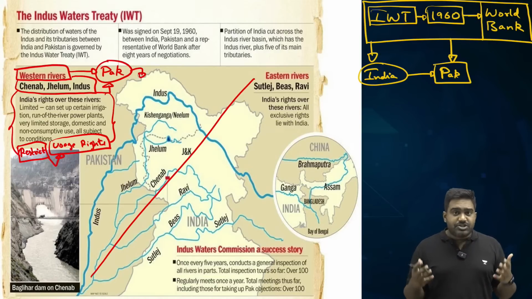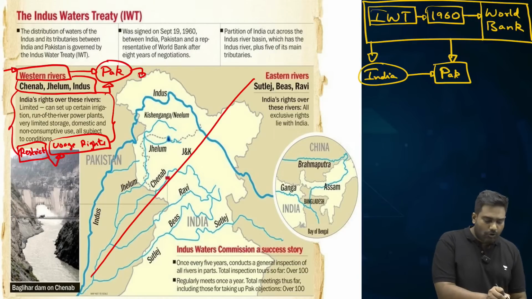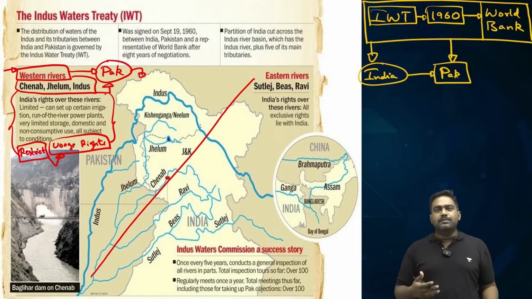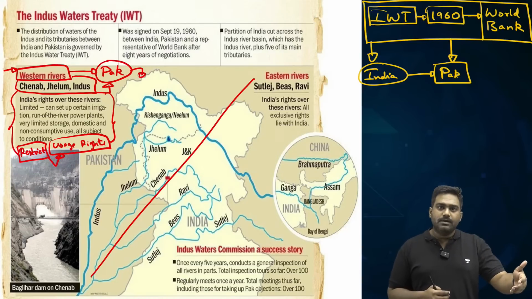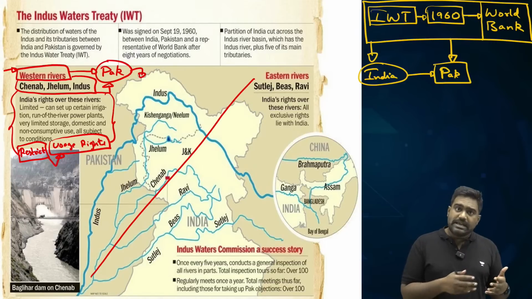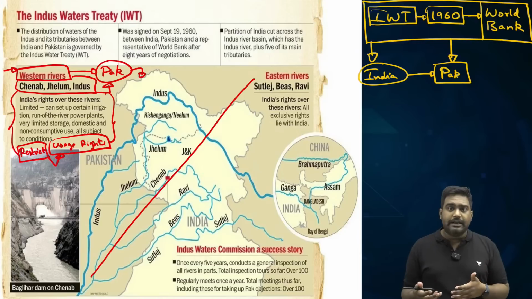So India was really generous, showed a big heart towards Pakistan, took a step towards a friendly relationship and agreed to a settlement which would favor both India and Pakistan. So allocating a greater share to Pakistan was in the right interest of the Pakistani people. See, our enmity, hostility was with the Pakistani state, Pakistani armed forces, not with the common man in Pakistan. India would get nothing by hurting them, and rather, if India misuses the waters, this will instigate even more enmity at the ground level. The common people in Pakistan might start hating India if we weaponize and politicize water.